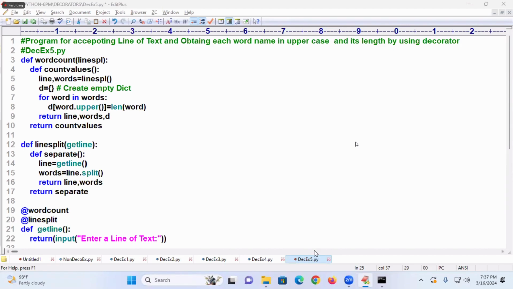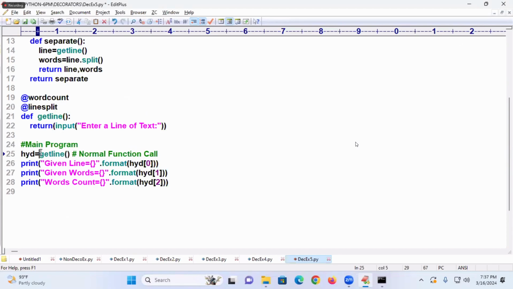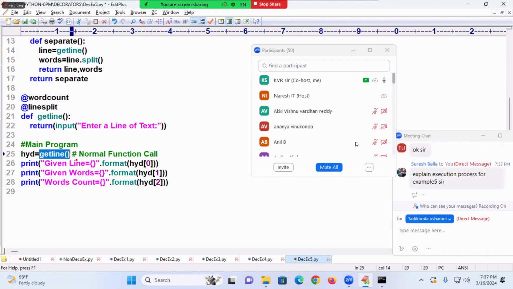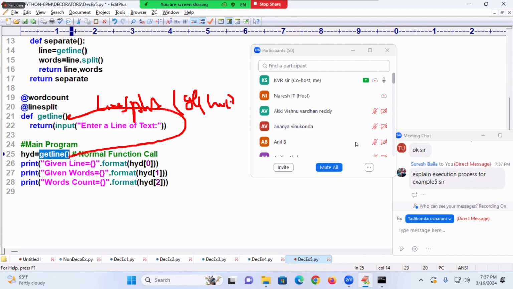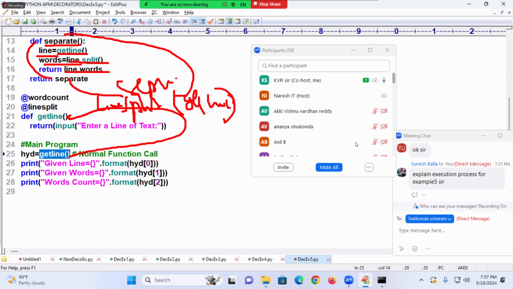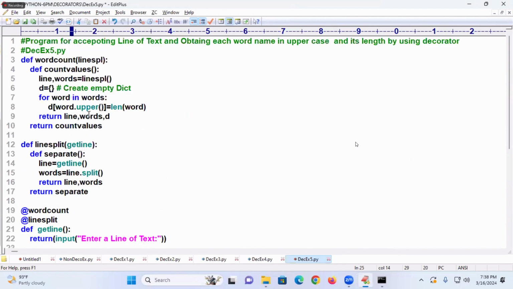Suresh, example number 5, simple. When you call this function, it is going to line number 21. Line 21 is captured by line split off, get line. This get line is going to the line split function. Entering into that, get line is done, and then splitting that, returning these words. Before returning, it calls the separate function, word count.